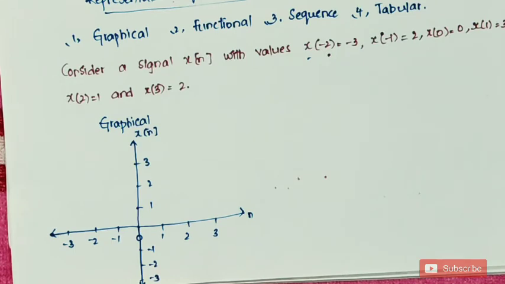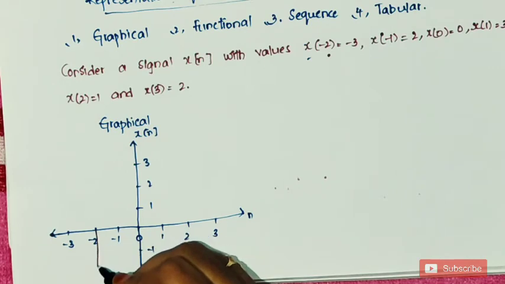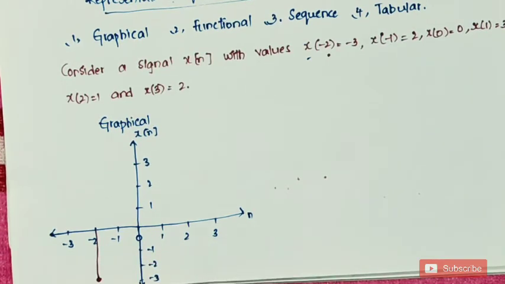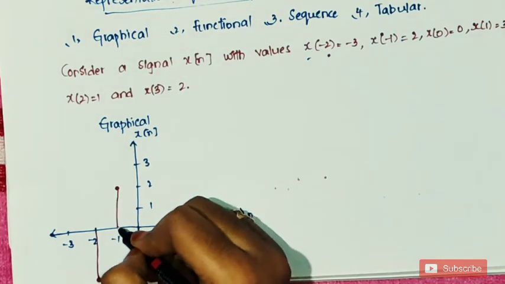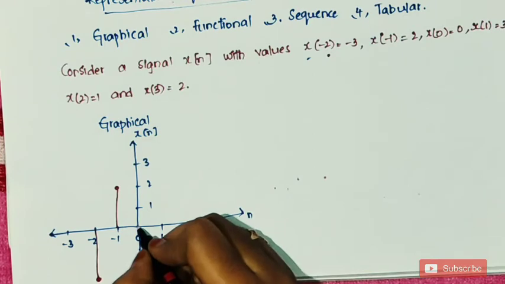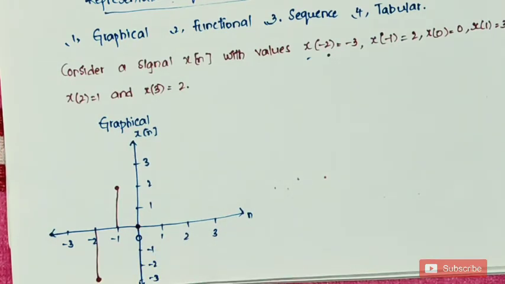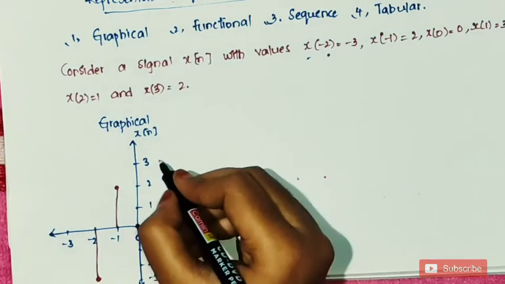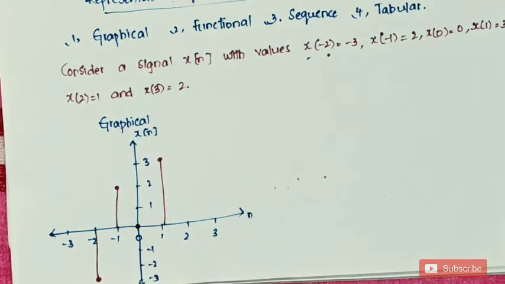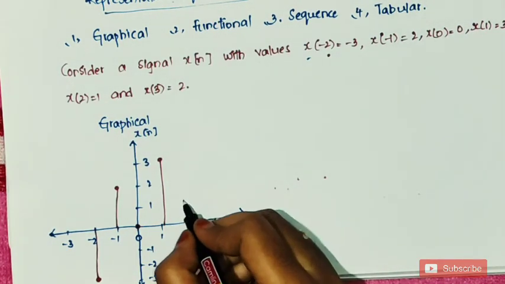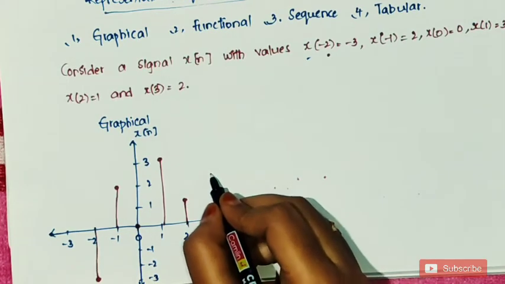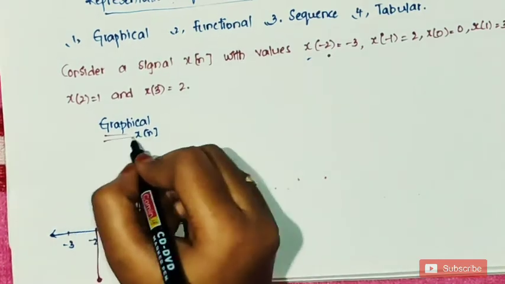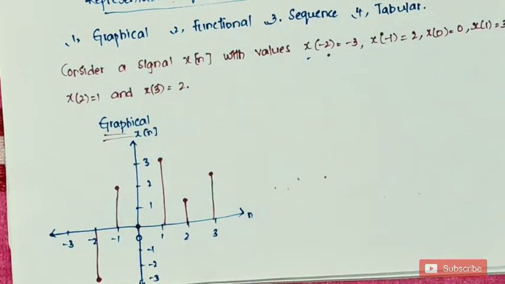At n equals -2, its value is -3. So at -2 it is -3. At -1 it is 2. X of 0 equals 0, so at 0 it is 0. X of 1 equals 3, at 1 it is 3. X of 2 equals 1, at 2 its value is 1. X of 3 equals 2, at 3 its value is 2. This is the graphical representation of a discrete time signal.